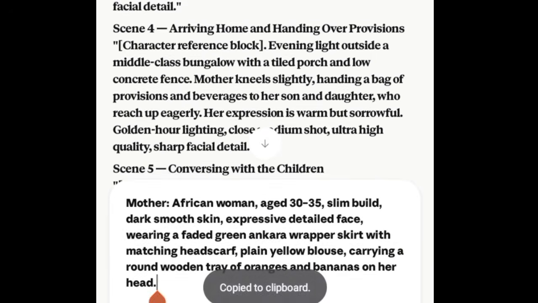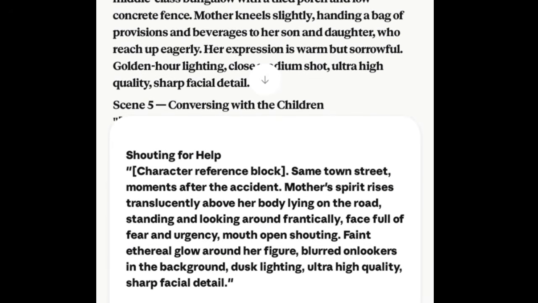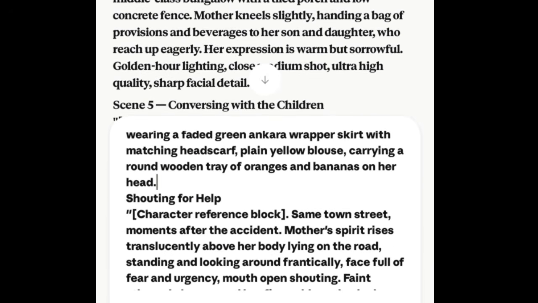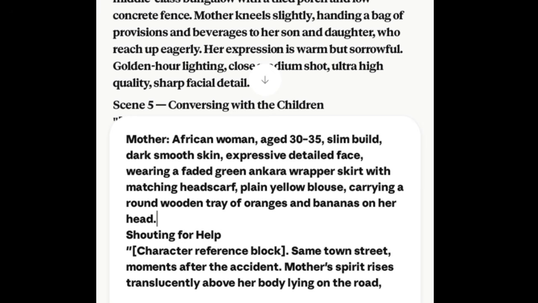and paste. Now if you take a close look at this prompt, the first prompt, the one I copied first, is all about how the woman should be. African woman, aged 30 to 35. This is what will make the character consistent.